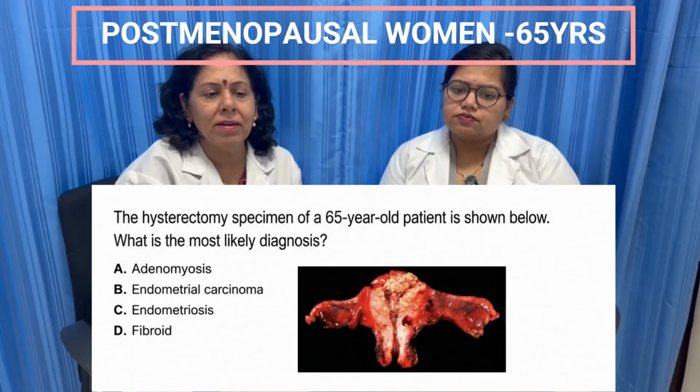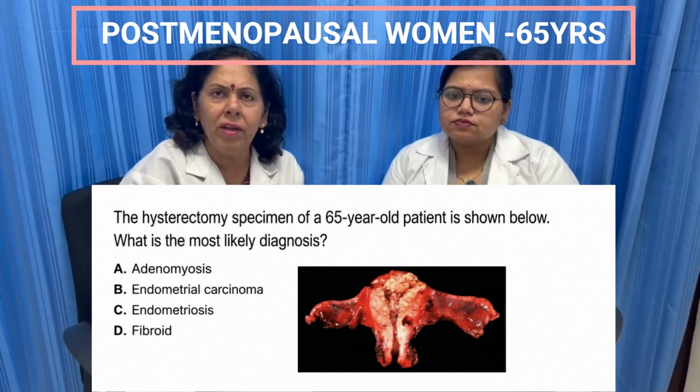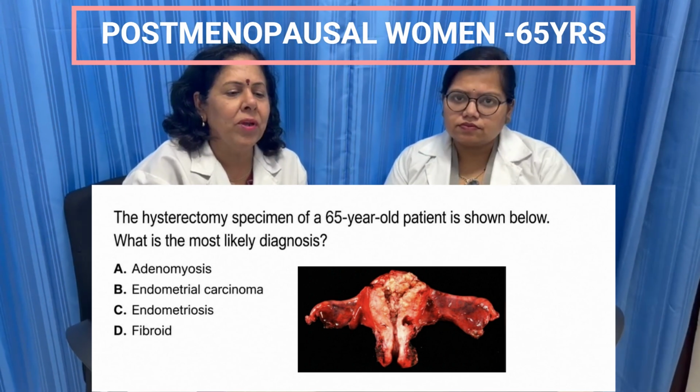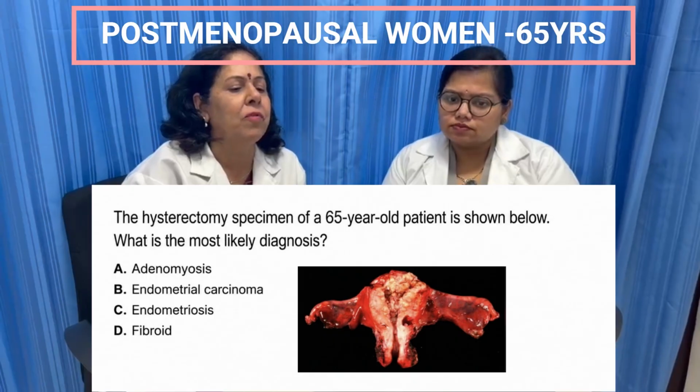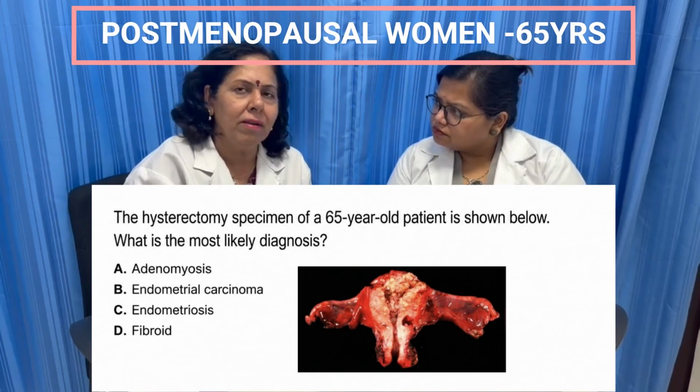And you can see the cut section of the uterus. In this you can very well see there is an irregular polypoidal type, or friable exophytic type of growth. So it is more towards the endometrial cancer.